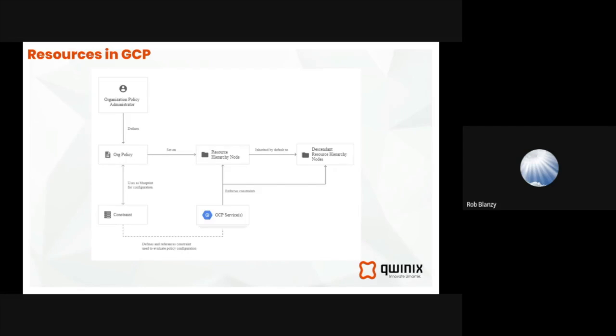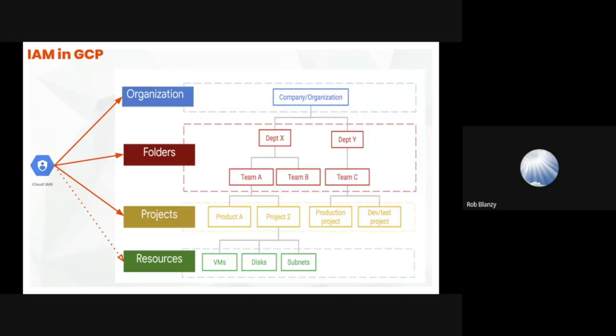And the org admin defines policies that really set the first stage of how your organization will be controlled. And often these are fairly liberal. As you get down to very specific levels in your hierarchy, you start to put in place heavier constraints, like this user can only access this dev project and these specific things he or she can only view. So it gets pretty granular as we get into how resources are controlled from an organizational level down to resources.